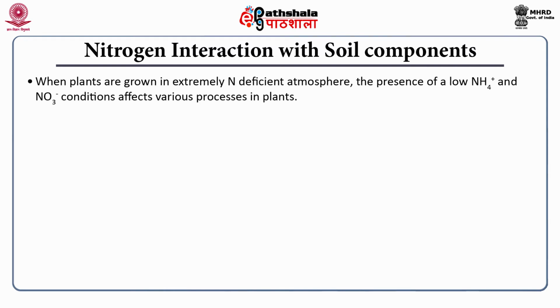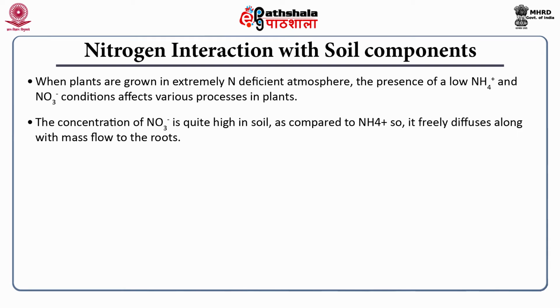When plants are grown in an extremely nitrogen deficit atmosphere, the presence of low ammonium ion and nitrate ion conditions affects various processes in plants. The concentration of nitrate is quite high in soil as compared to the ammonium ion, so it freely diffuses along with mass flow to the roots.